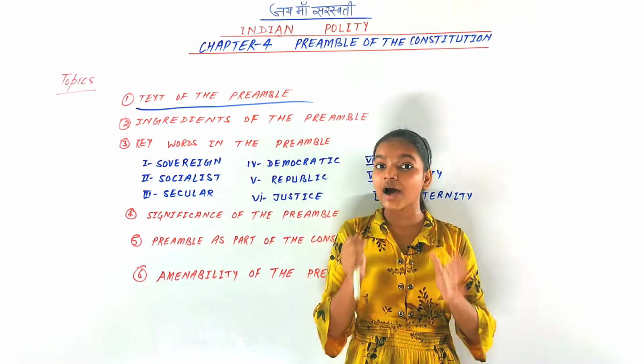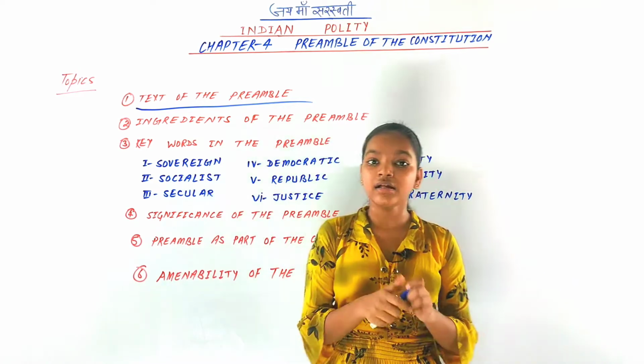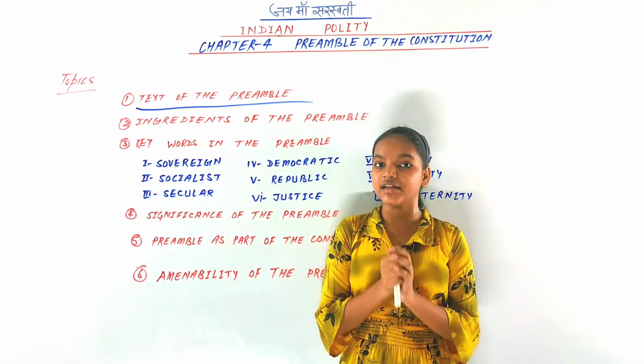This is how the text of our Indian preamble is.